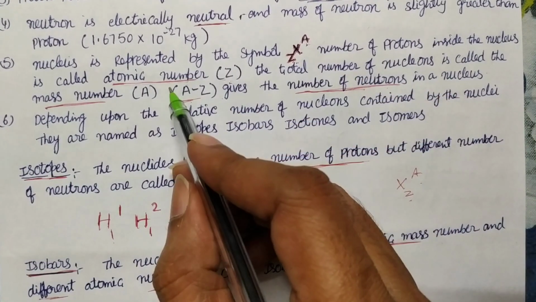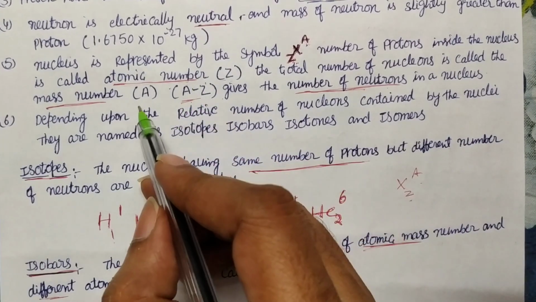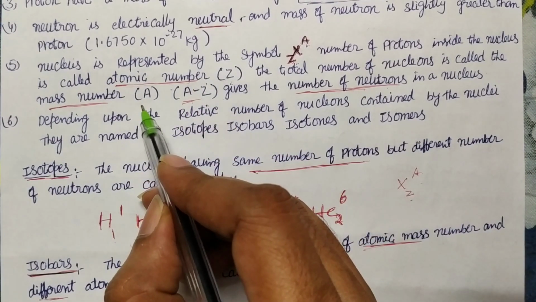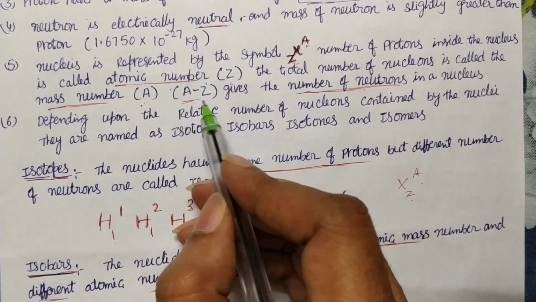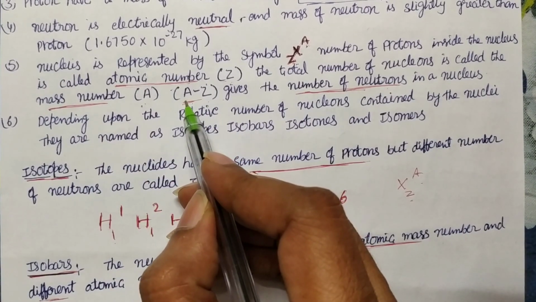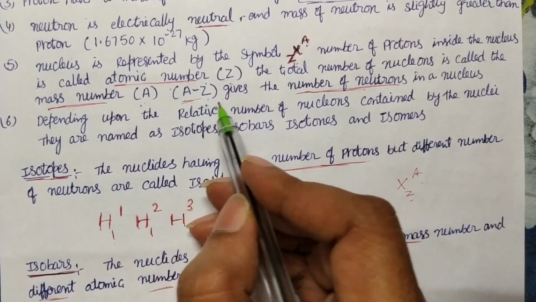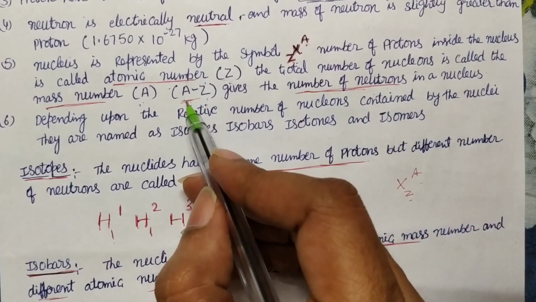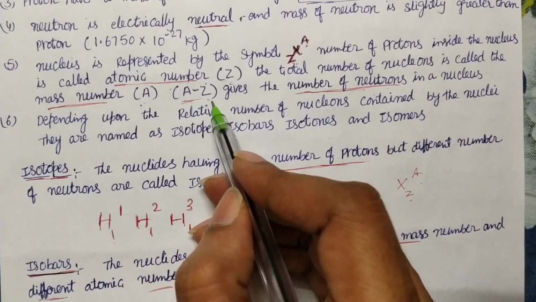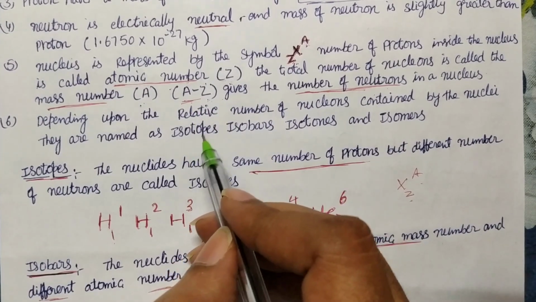Where Z is atomic number or proton number, and A is mass number, or the sum of the number of protons and neutrons. What is A minus Z? A is the number of protons and neutrons, minus the number of protons. Then what do you get? You get the number of neutrons. A minus Z gives the number of neutrons.